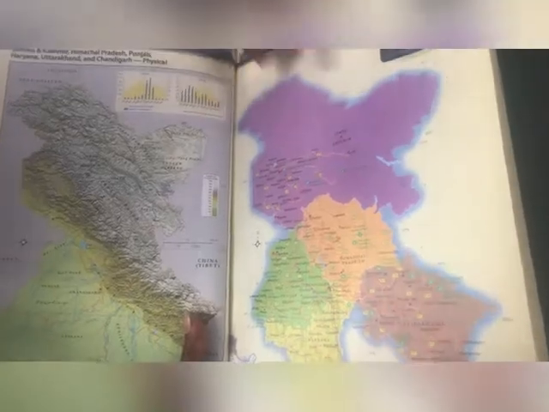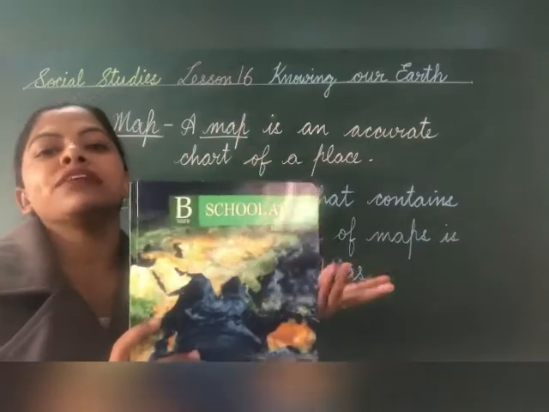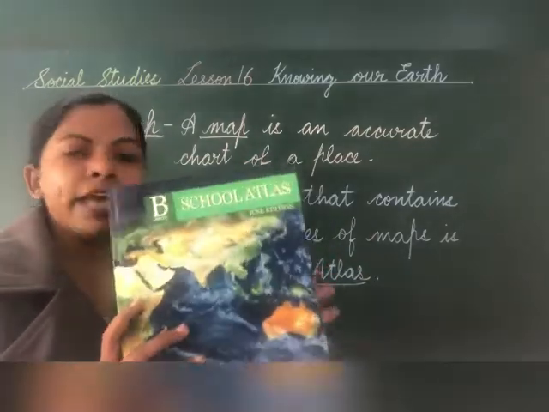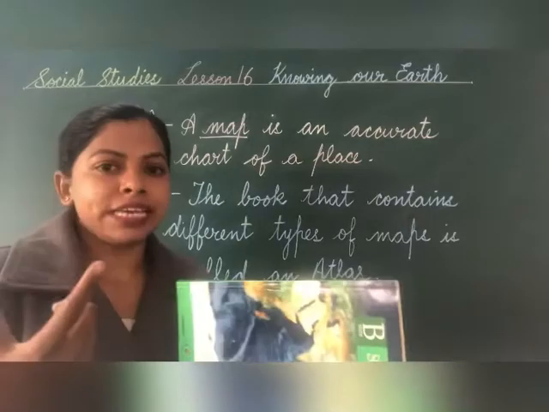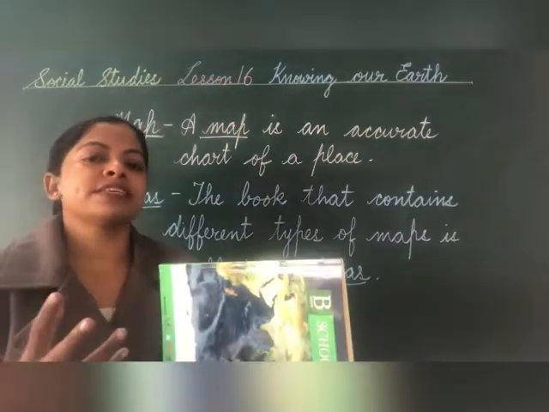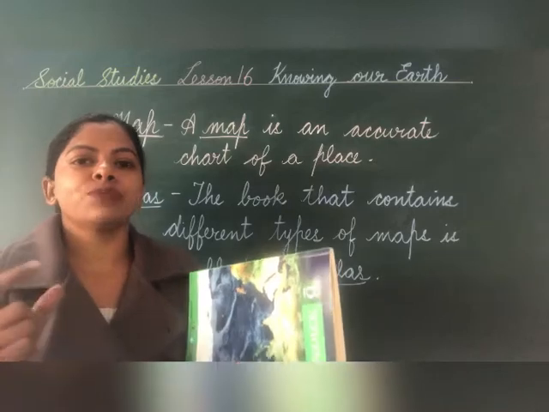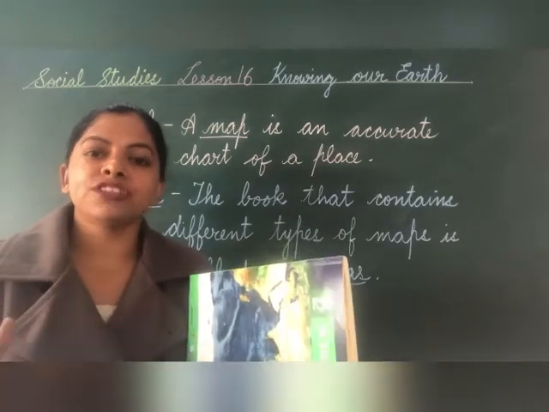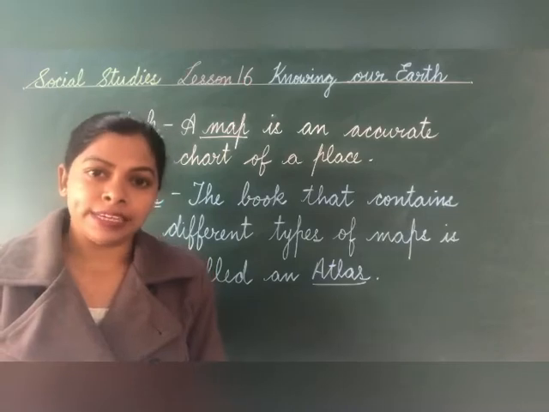Children, you can see here. This is the map of Jammu and Kashmir children, and this is all mountains. Okay. You see mountains, whereas in political map children, you can just see the names of the cities, states, all these things. And children, just remember, you can carry map or atlas anywhere. Suppose you are traveling somewhere, so you can carry the chart or you can carry atlas also. But nowadays children, we can see places on our phone also. On the phone, there is one app, that is map. On that children, you can locate the places very easily.